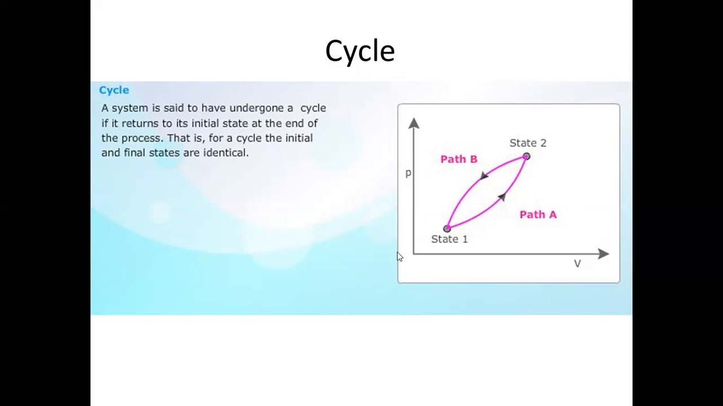You can see that in this PV diagram. From state 1 to state 2, it follows path A, and it follows path B from state 2 to state 1, so it retains its original position at the end of the process. Then this is called a cycle. For example, again with water, if you supply heat, it will initially be at state 1, that is the liquid state. Then it will be converted into the gaseous state. And if you cool it again, it gets condensed and is converted into the liquid state again. The complete process is called a cycle.